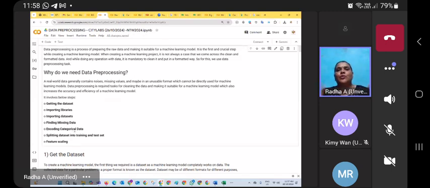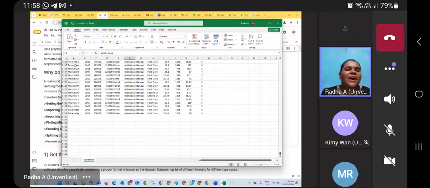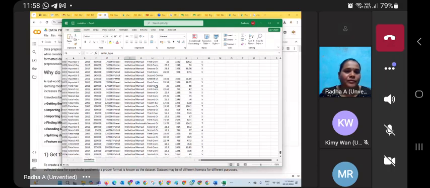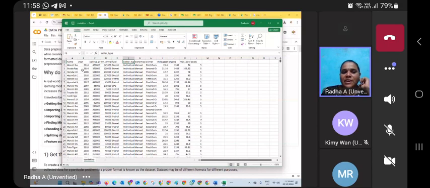I already told you about the information in the car prediction data. See the title: the names of the cars are a string data type. Year is a number. Selling price is a number. Fuel is a string. So different types of data are available, and I convert this data to the same category.